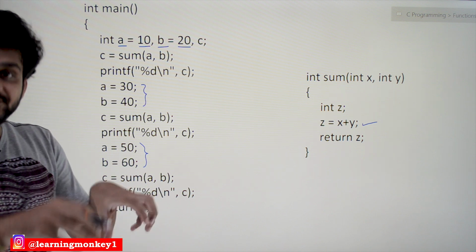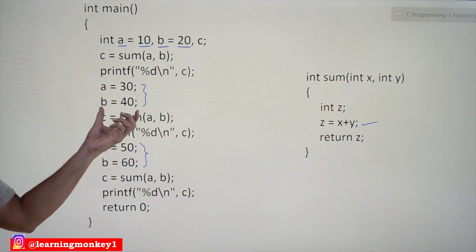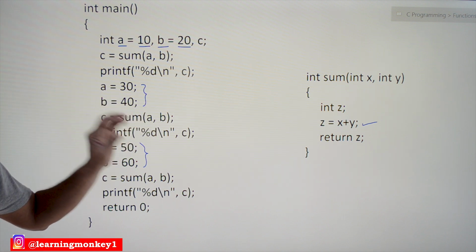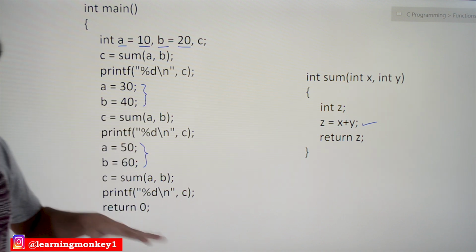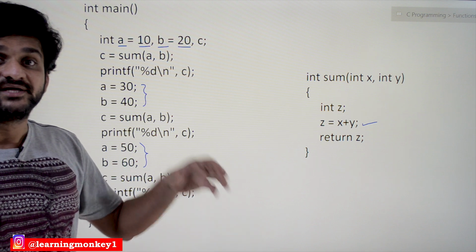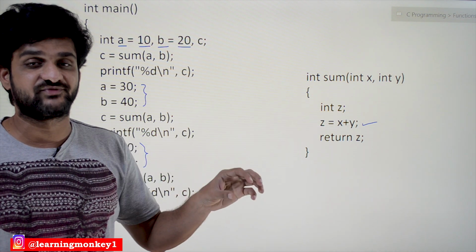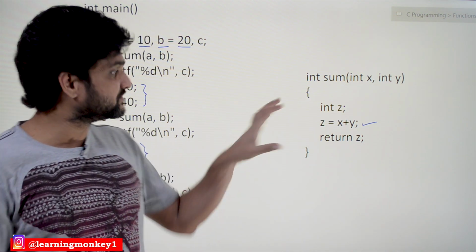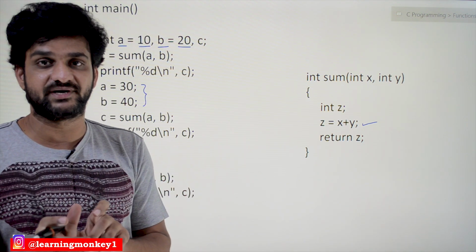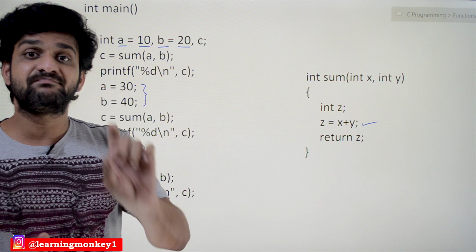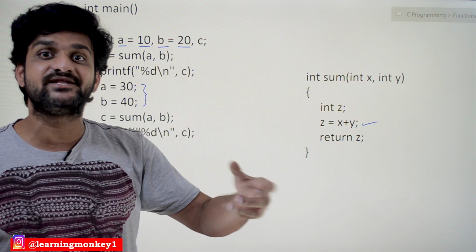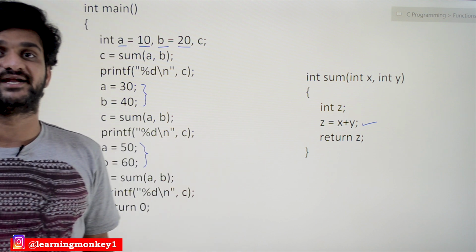So what we have to do is add C is equal to A plus B has to be written. The same programming code has to be written in different parts of the program. This is what we call duplication of the code. Even though it is a single line, because our program is very simple, adding two numbers, the concept is that we are using the duplicate code again and again.